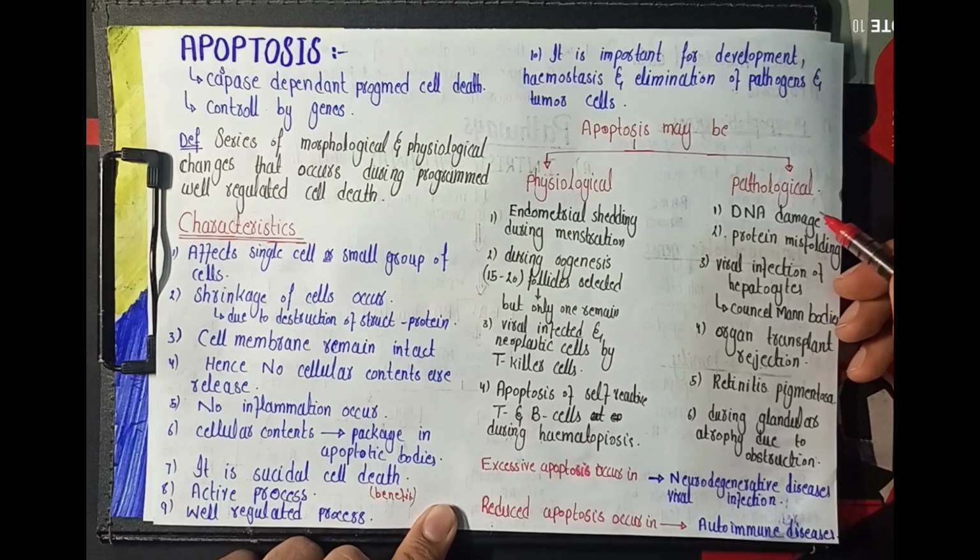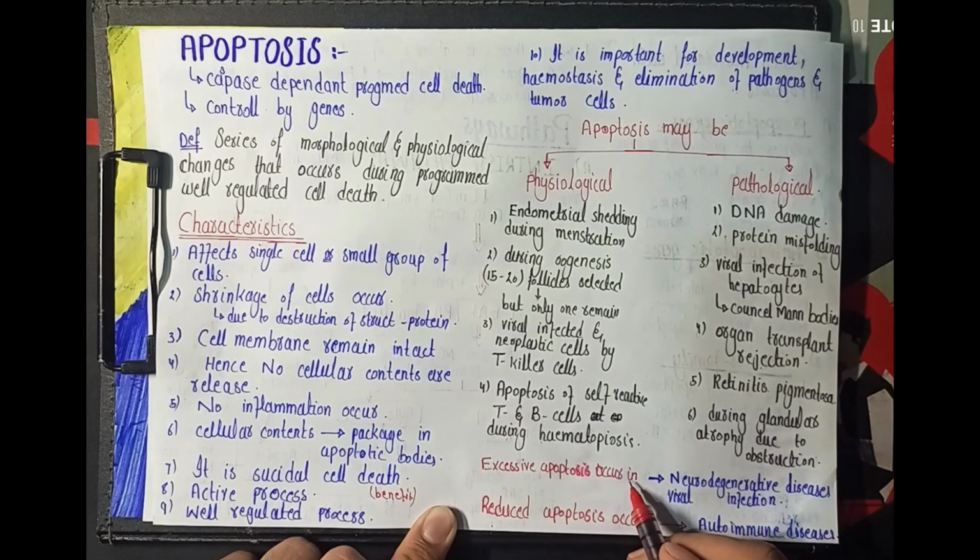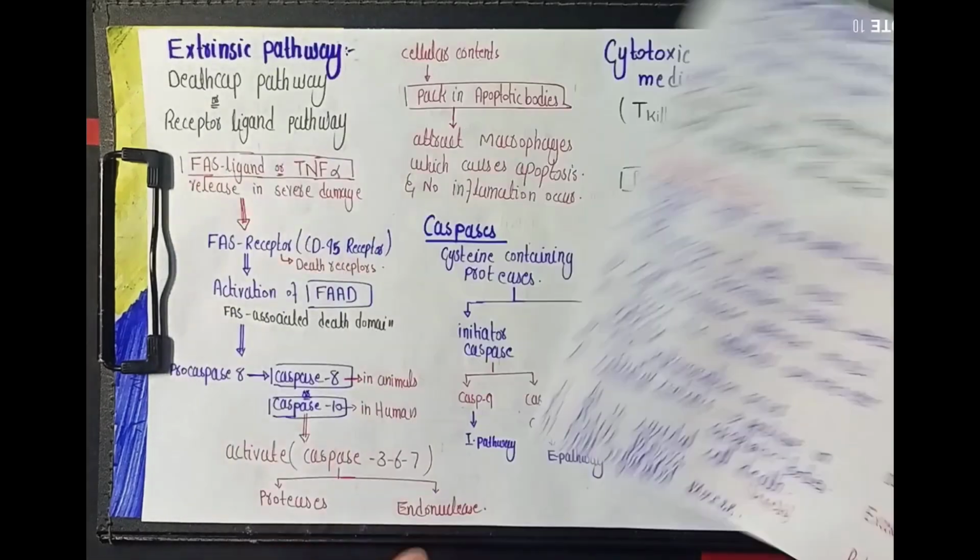And the pathological examples include the DNA damage, misfolding of the protein, and the viral infection of the hepatocytes that lead to the formation of Councilman apoptotic bodies, or the organ transplant rejection, or retinitis pigmentosa that involves apoptosis or degeneration of the rods and cones, and the glandular atrophy that occurs due to the luminal or the ductal obstruction. And the excessive apoptosis occurs in the neurodegenerative disease like Alzheimer's disease and the viral infection, and the reduced apoptosis occurs in the autoimmune disorder.